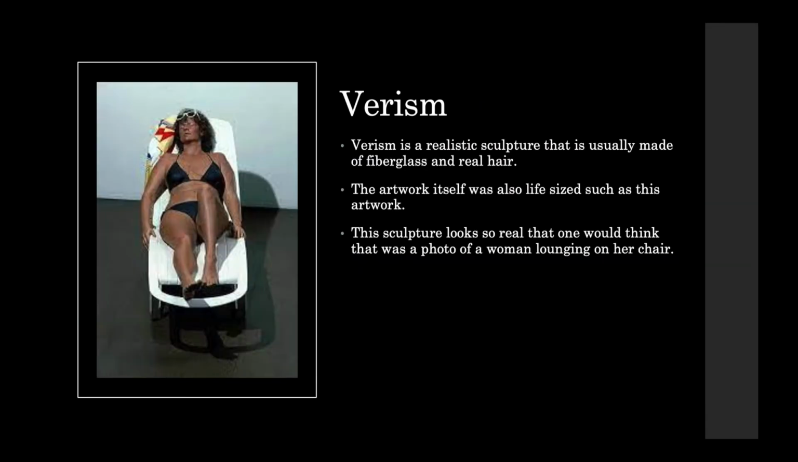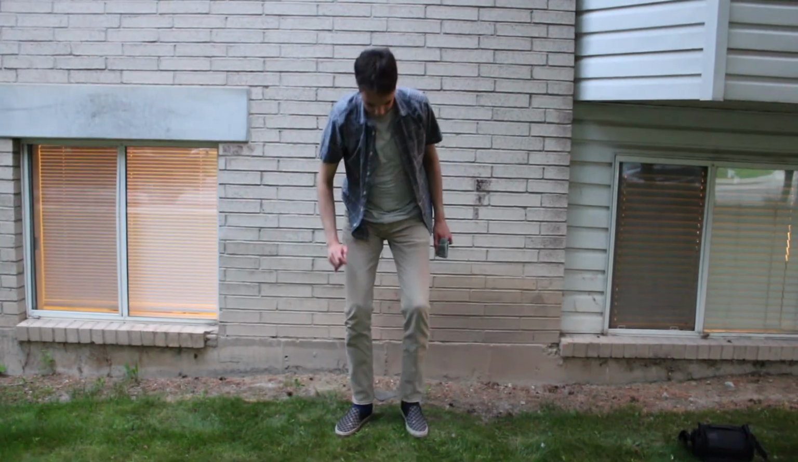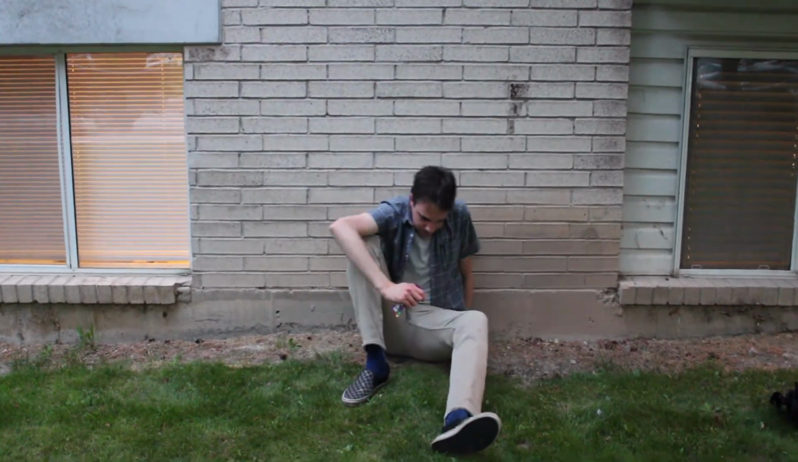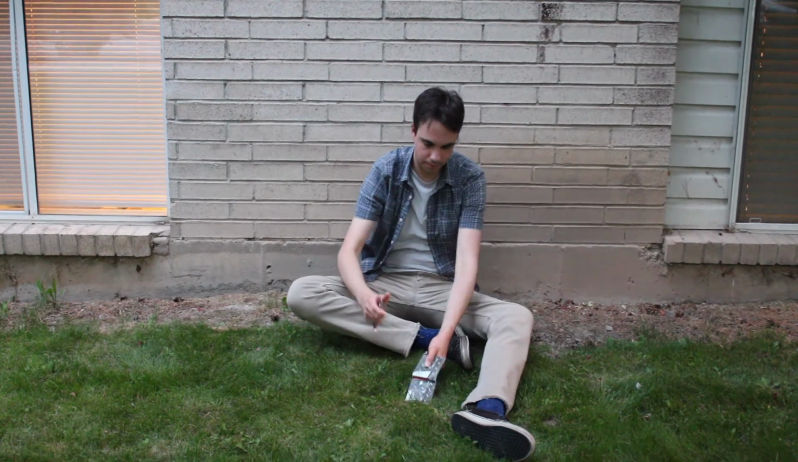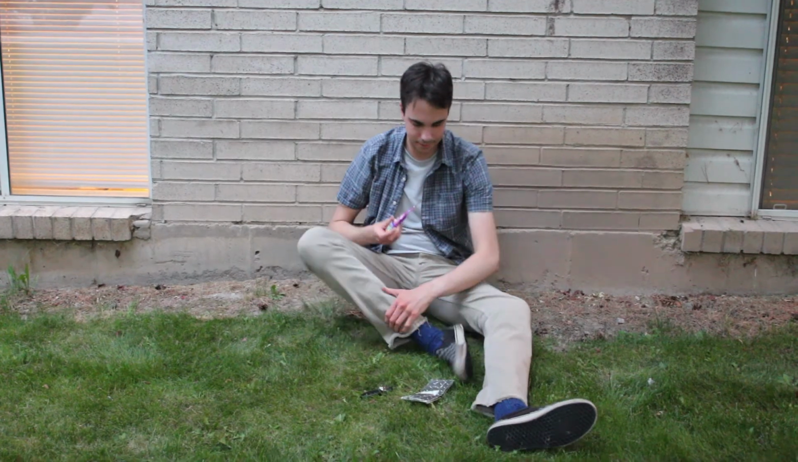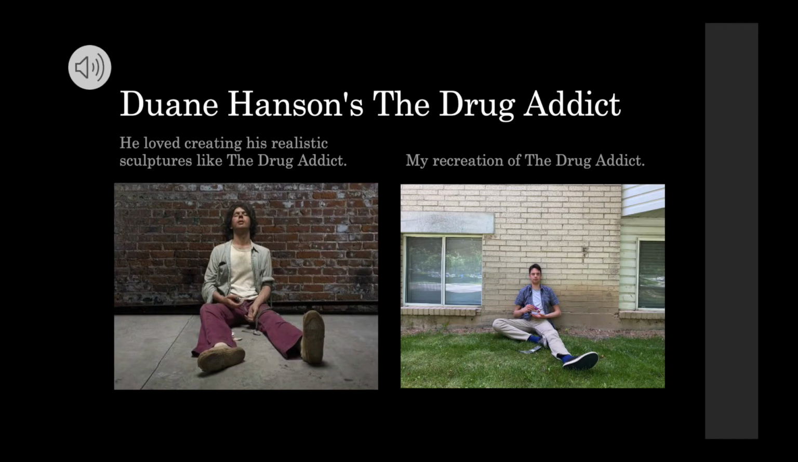A good example of modern art is Verism, and Verism is a realistic sculpture that's usually made of fiberglass and real hair. What you see here is a woman wearing a black bikini who's sunbathing. People who would see this would often think that she's a real woman, and that was actually the whole point, to be as realistic as possible. A good example of Verism would be Duane Hanson's The Drug Addict, and what you see here is a young man who's clearly addicted to drugs. Most people who would see this would often feel frightened at the sight of him because he realistically portrays the very burden of having an addiction.